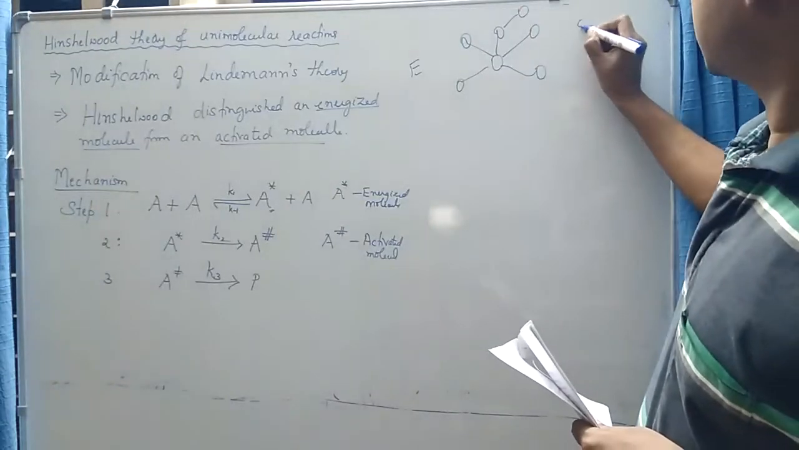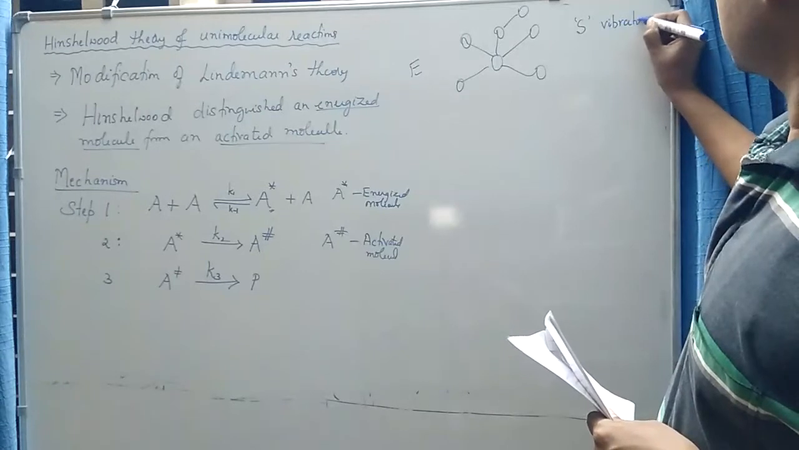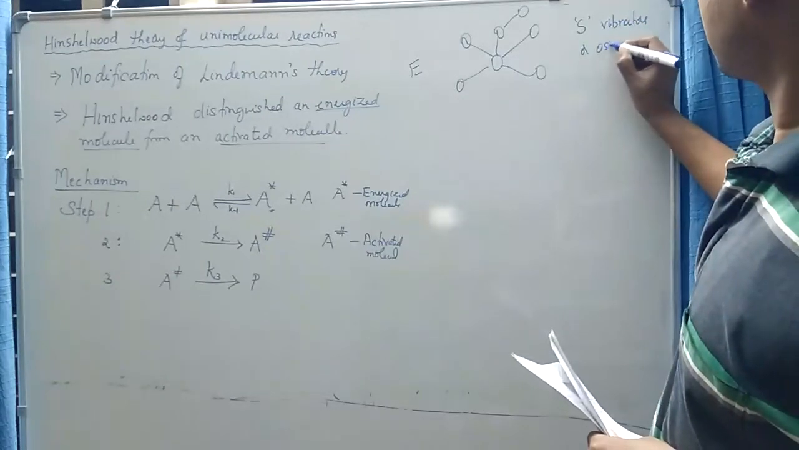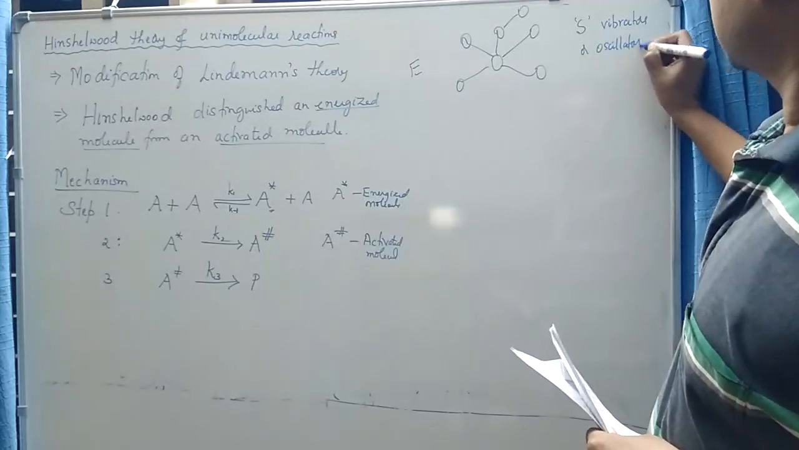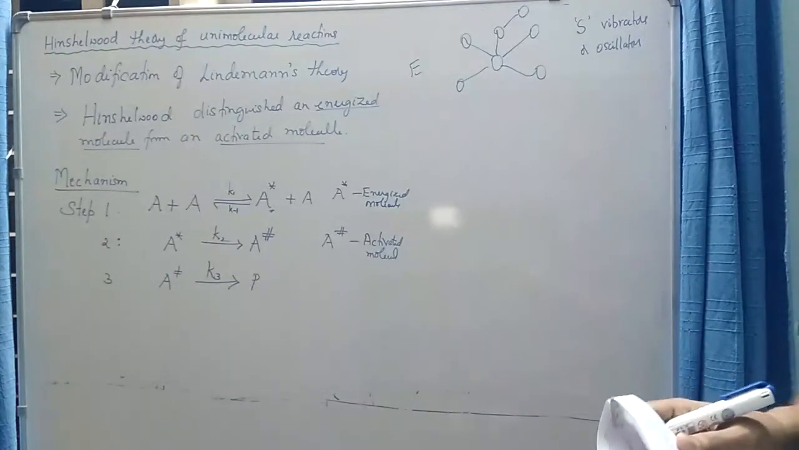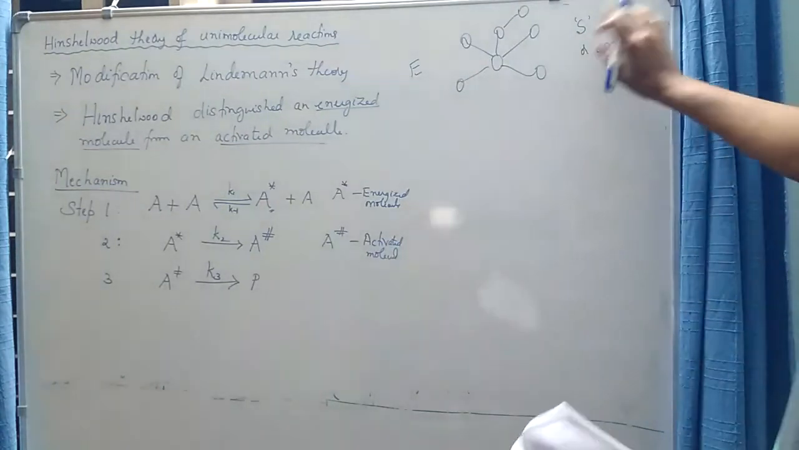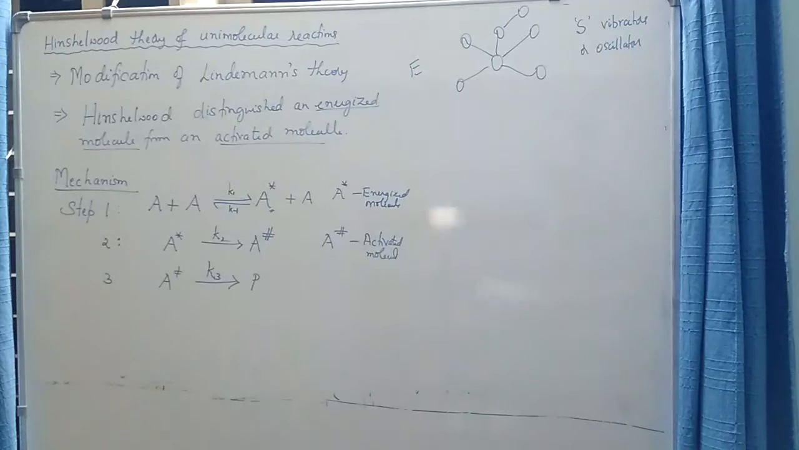So if there are S number of vibrators or oscillators, this S represents the total number of vibrational degrees of freedom, and you know how to calculate the vibrational degrees of freedom for a complicated molecule. Use either the 3n minus 5 or 3n minus 6 rule to calculate the number of vibrational degrees of freedom, which is nothing but the number of vibrators or oscillators present in a molecule.